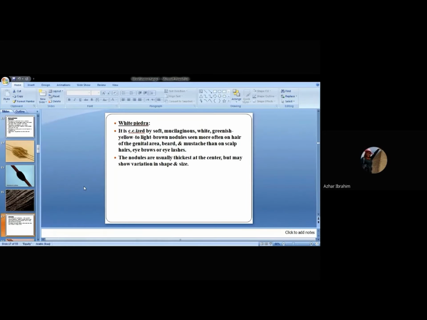Eyebrows and eyelashes are also not involved, but keep in mind that black Piedra may infect the eyelashes and eyebrows, and scalp hair. In contrast to black Piedra, the nodules here are usually thick from the center. If you remember, we said black Piedra is thick from the opposite side and scattered, but here it is thick in the center, also with variation of shape and size.